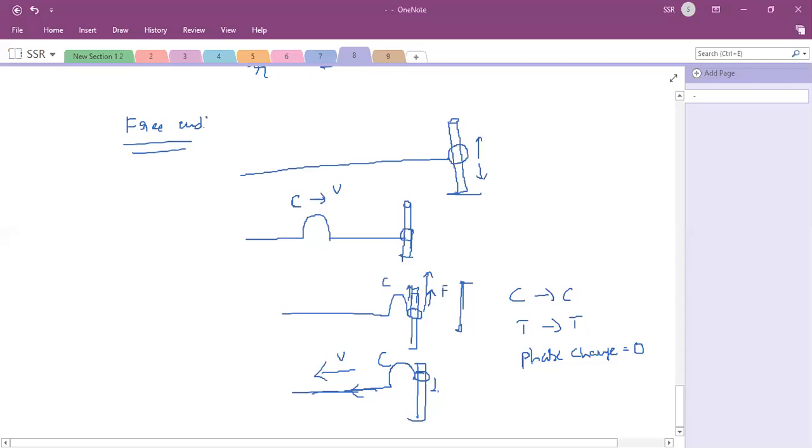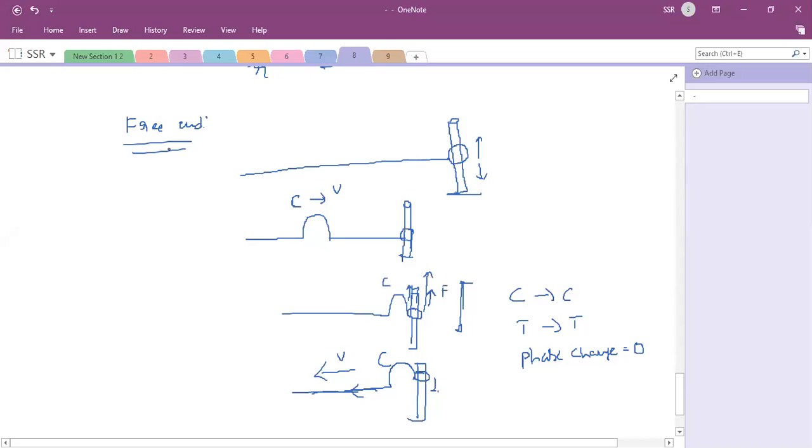So, this afternoon we are going to discuss reflection of waves. As part of the reflection, in the morning session I already discussed reflection of a sinusoidal wave, or simple harmonic progressive wave, at a rigid end. In that case there is a phase change of 180 degrees, and a crest will become a trough and a trough will become a crest. That is at the rigid end.